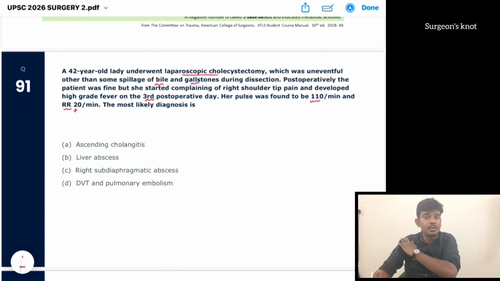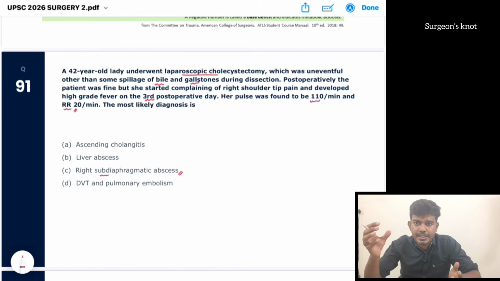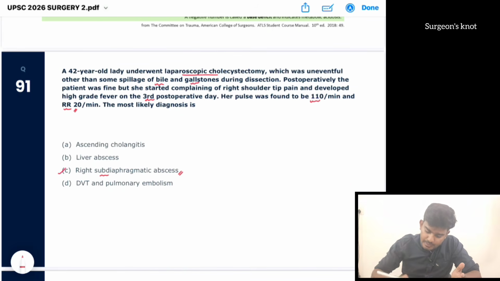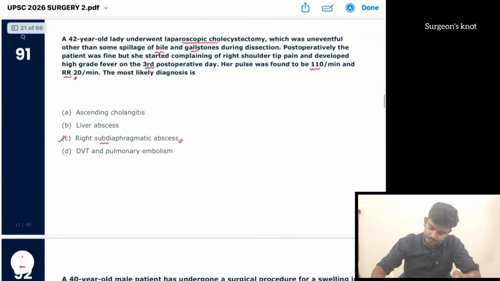There is a right side shoulder tip pain. So there can be some diaphragmatic irritation that leads to phrenic nerve irritation. Phrenic nerve also supplies this right side shoulder tip, okay. So it can be something that is irritating the diaphragm. So the answer can be a right side subdiaphragmatic abscess. There will be a collection in the subdiaphragmatic region. Once it irritates the phrenic nerve, it is causing a pain in the right shoulder tip. So the answer is right subdiaphragmatic abscess.